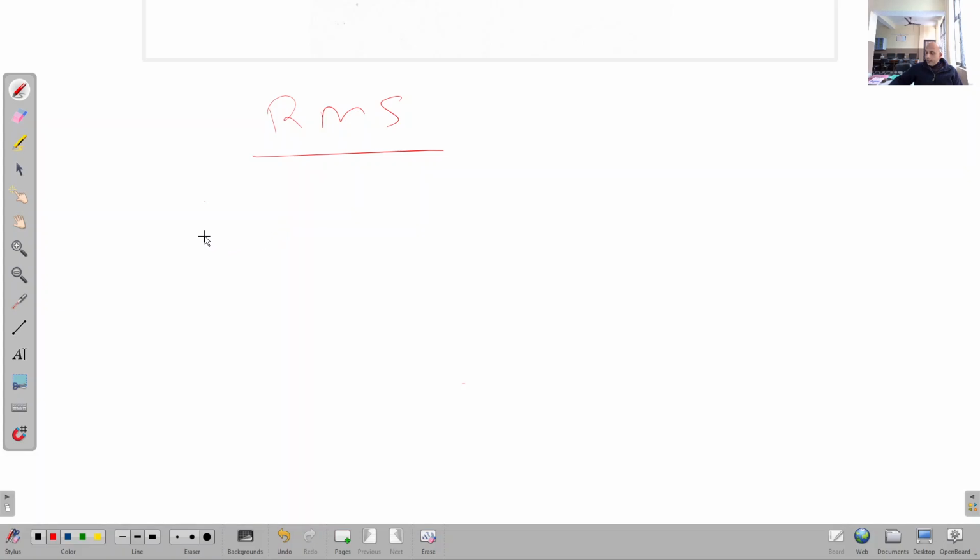So we can express it in mathematical form: BRMS square is equal to summation of Ni Bi square divided by summation of Ni. Now what is this? This is the sum of the square of the velocities of all the gas molecules, right?